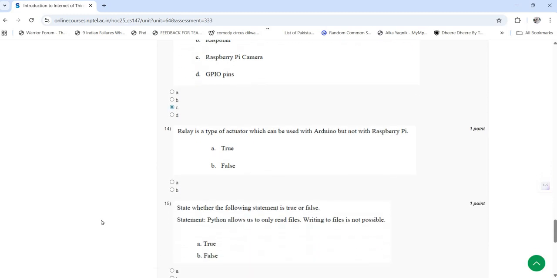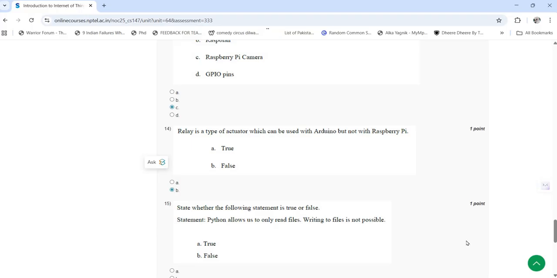14th question is relay is a type of actuator which can be used with Arduino but not with Raspberry Pi. So 14th answer is B, that is false.